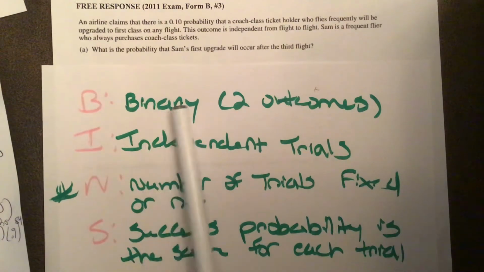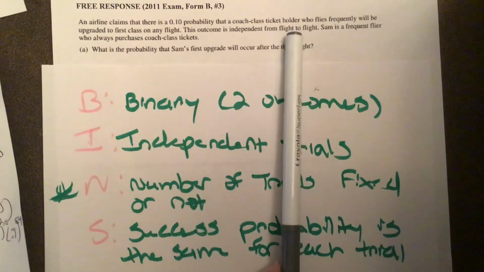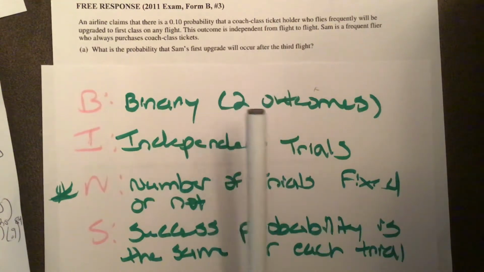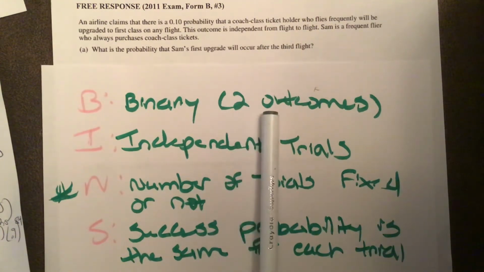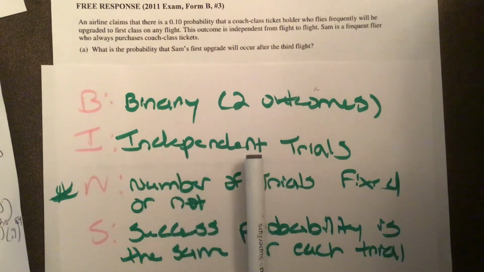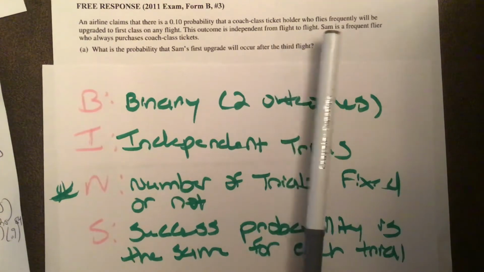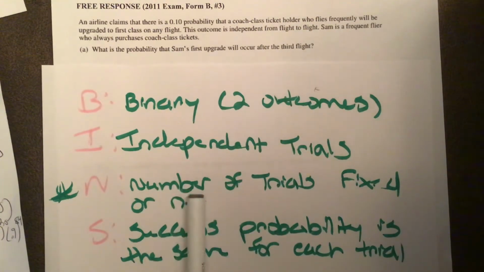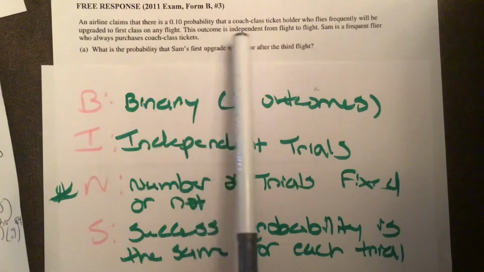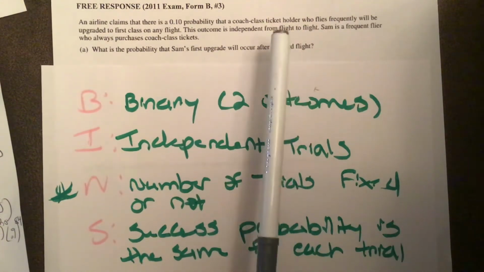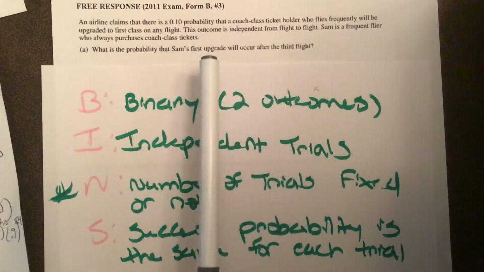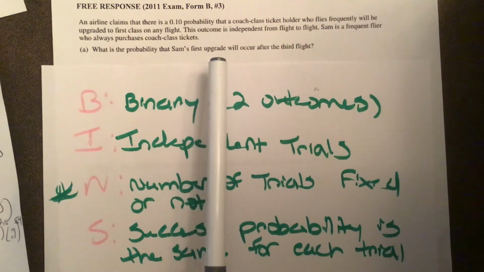So the B is binary. There's two outcomes. So here my two outcomes would be either he gets upgraded or he doesn't get upgraded. So that works. I, independent trials. Well, it tells you right here the outcome is independent from flight to flight. So we know that that's met. And then as far as the N, do I have a fixed number of trials or am I counting trials till a success? If we read the problem, we're counting the trials. In other words, each trial would be a flight. We're counting the number of flights it takes until he gets his first upgrade. So that's why this is a geometric and not a binomial.